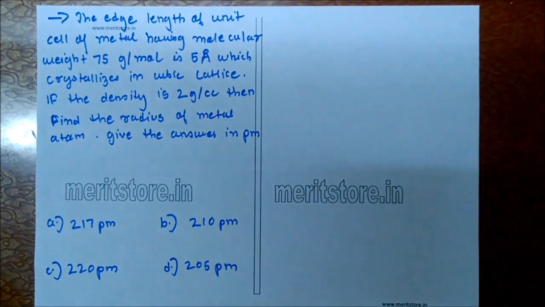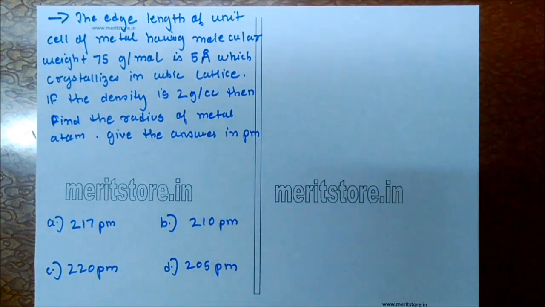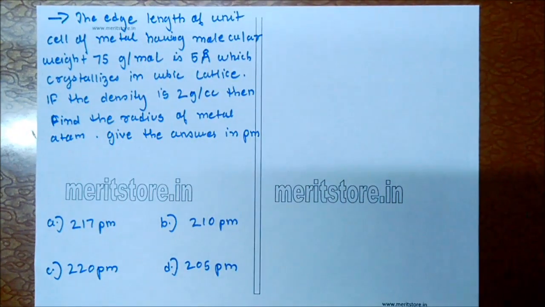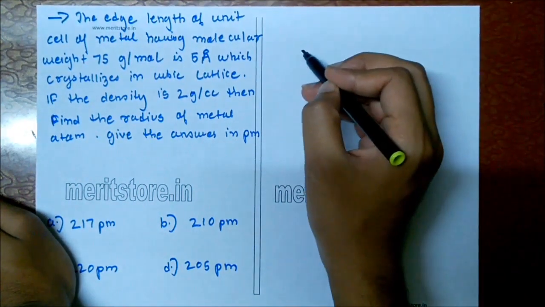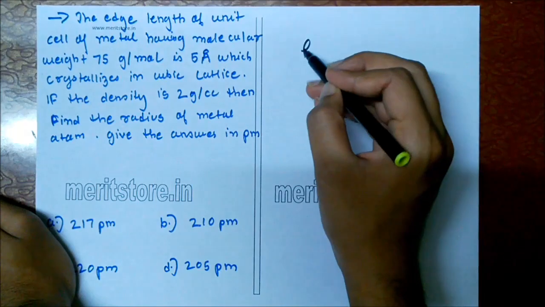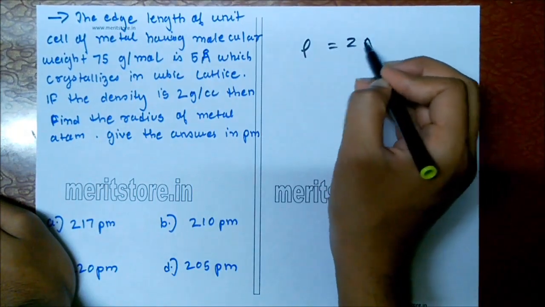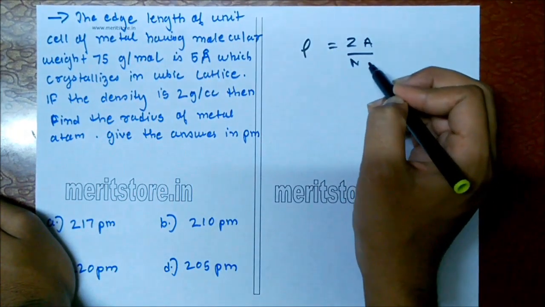The edge length of a unit cell of a metal having molecular weight 75 gram per mole is 5 angstrom, which crystallizes in a cubic lattice. If the density is 2 gram per cubic centimeter, then the radius of the atom is, give answer in picometer. So we know that density is equal to ZA upon NV.